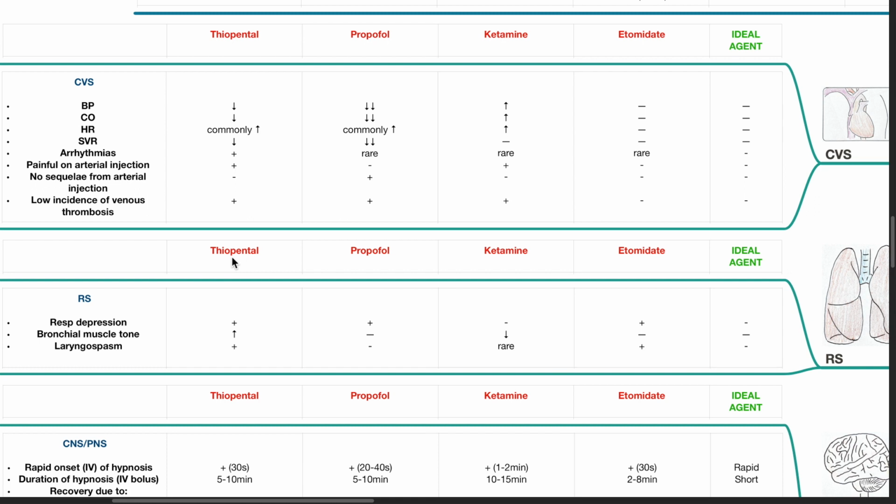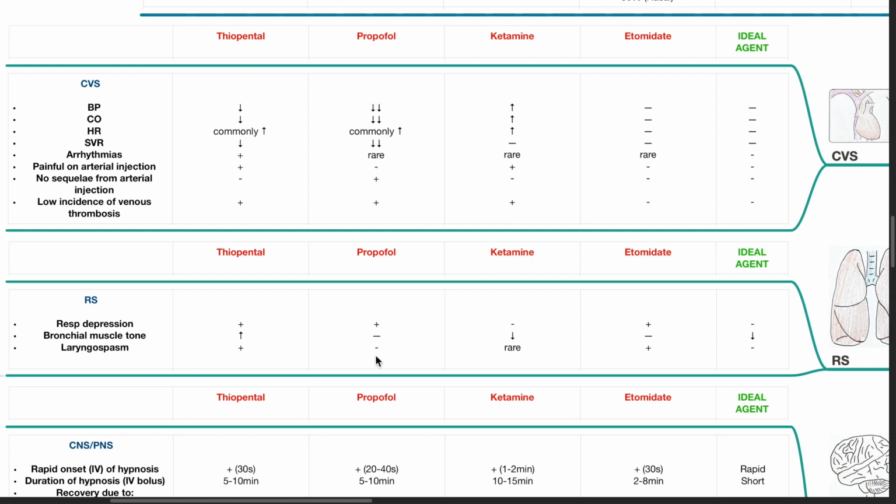Thiopental causes increase in bronchial muscle tone. Propofol and etomidate do not cause a change in bronchial muscle tone. Ketamine decreases bronchial muscle tone and is a bronchodilator. The ideal agent should be a bronchodilator. Laryngospasm. Thiopental may cause laryngospasm. Laryngospasm is rare with ketamine or etomidate use. Propofol depresses laryngeal reflexes and does not cause laryngospasm.